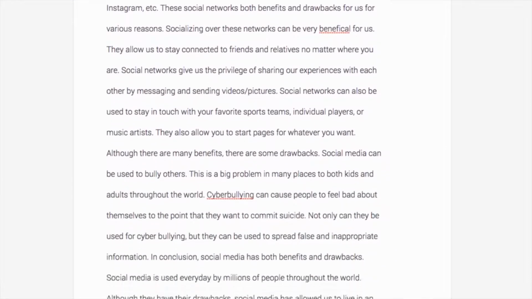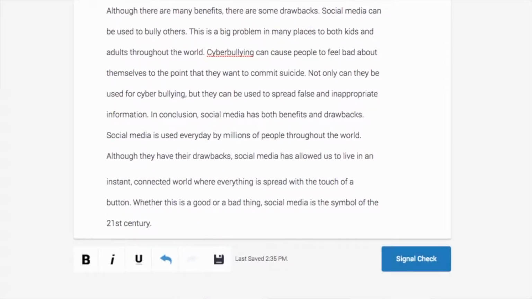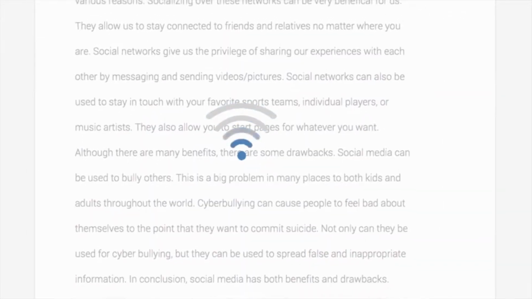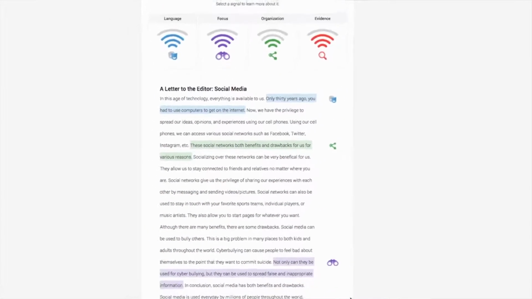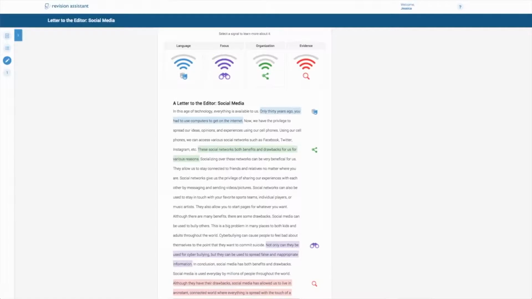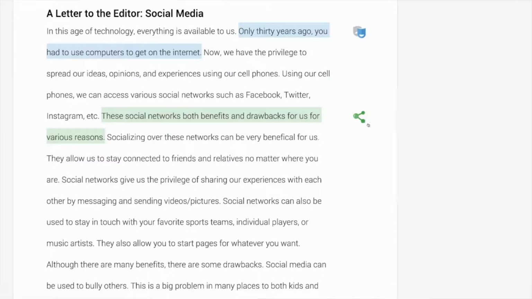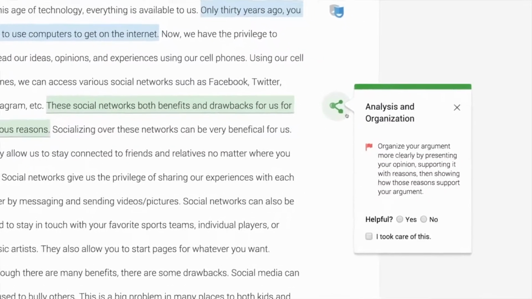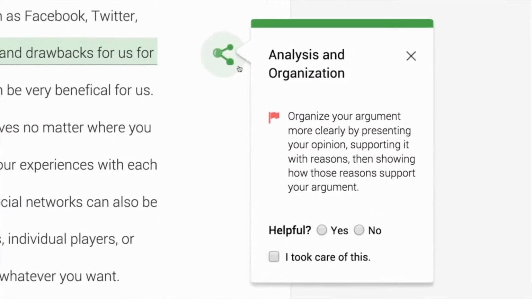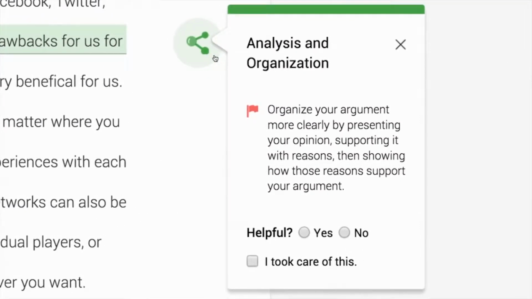And while students are writing and revising their essay, they can request a signal check whenever they like. They are presented with predicted scores on each rubric trait, represented as Wi-Fi signal bars. Revision Assistant also provides actionable feedback on a handful of sentences, focusing the student on the parts of their writing that are relatively strong or weak. Our paper focuses on the process for identifying these strong and weak sentences.